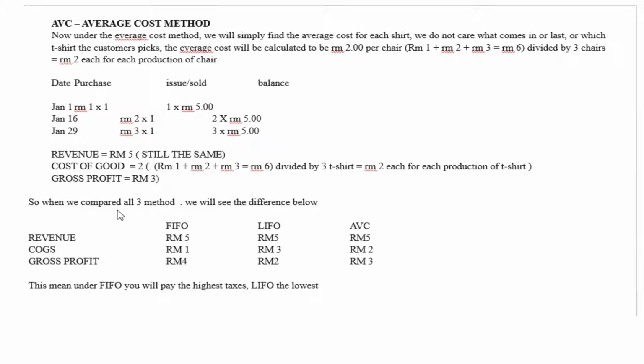So when we compare all 3 methods, we will see the difference. In terms of FIFO, revenue is 5. LIFO, revenue is 5. Average cost, revenue is 5. In case of cost of goods sold, FIFO will have the lowest, which is $1, LIFO the highest at $3, and the average cost method at $2. Gross profit, however, FIFO will give you a higher gross profit, LIFO lower, and average cost second highest. This means under FIFO you will pay the highest taxes and under LIFO the lowest.